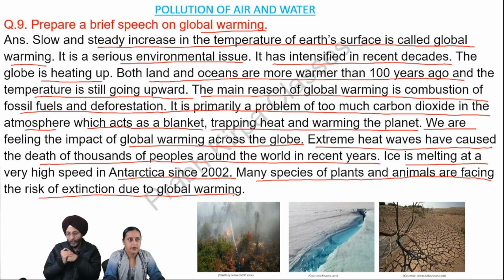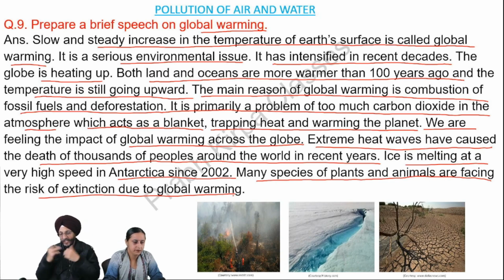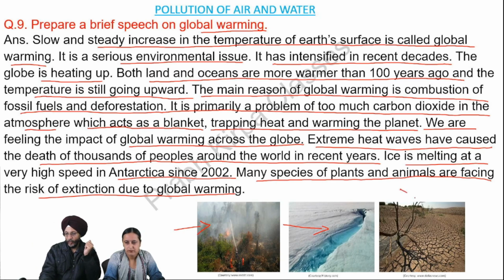Now, due to global warming, the incidents of forest fires worldwide are increasing. Ice is melting even at those places where the ice never melted. Though droughts are not the direct consequence of global warming, but due to global warming, the chances of drought and the impact of drought are increasing day by day.